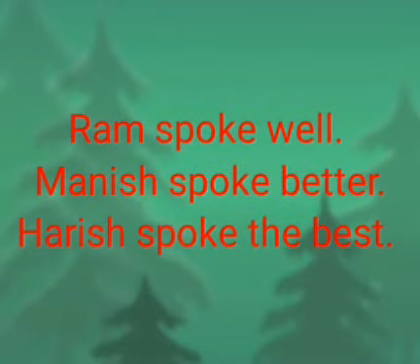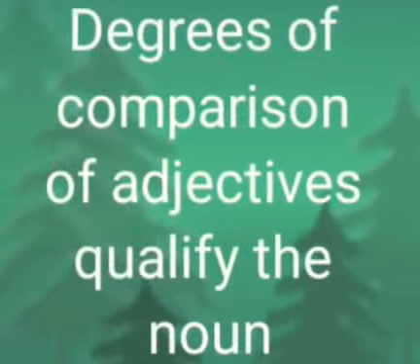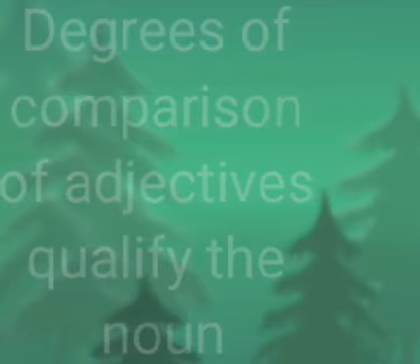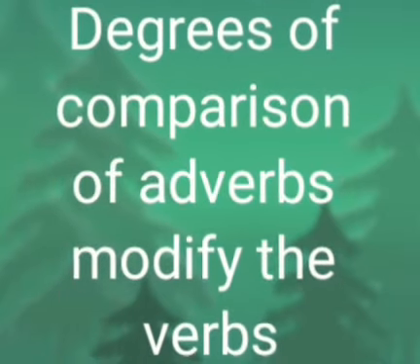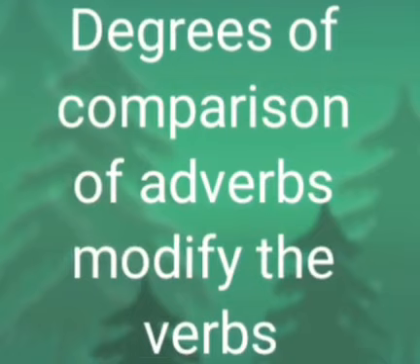Ram spoke well. Manish spoke better. Harish spoke the best. Here also we can see Ram, Manish and Harish are compared in their ability to speak. Here you can note that though the degrees of comparison remain the same for both adjectives and adverbs, the degrees of comparison of adjectives qualify the nouns and the degrees of comparison of adverbs modify the verbs.